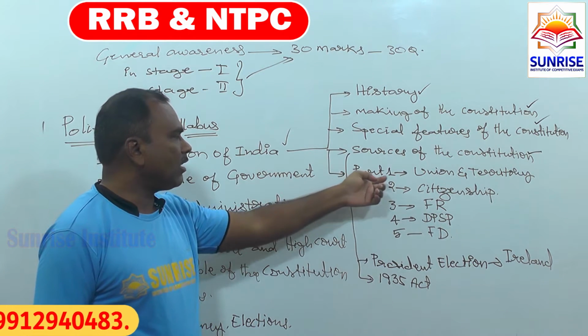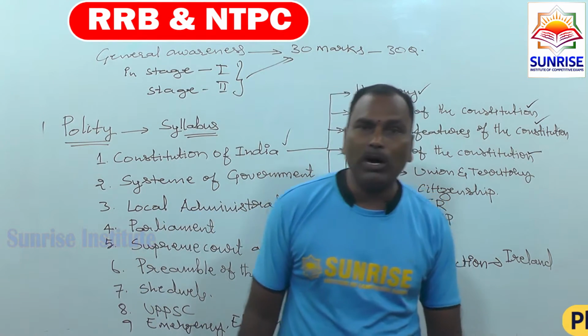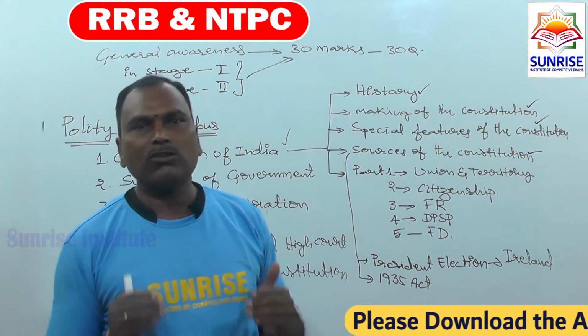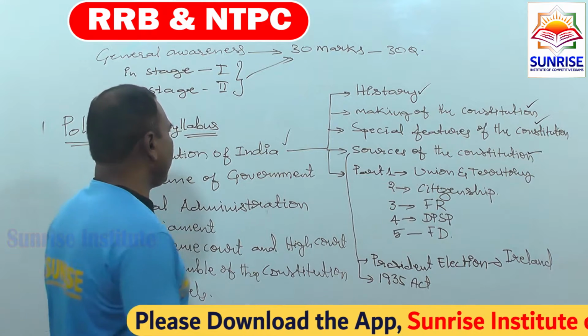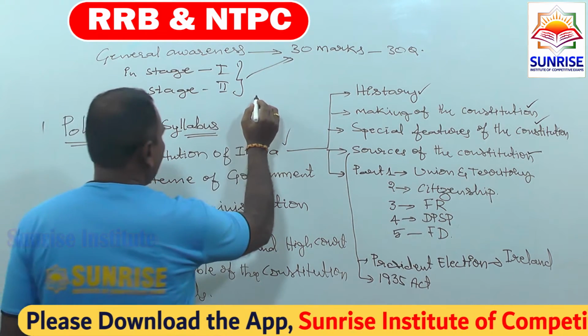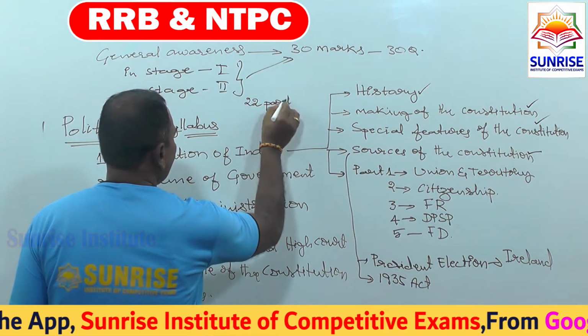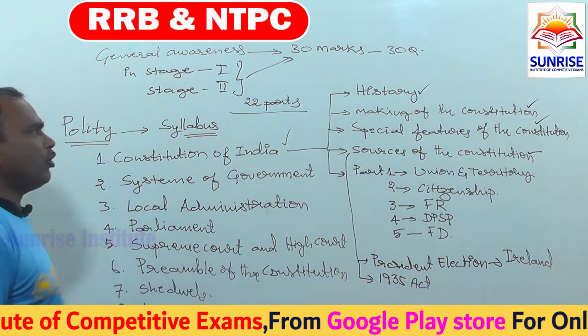Okay, right. Lastly, our constitution consists of 25 parts at present. Numbered 22, but the number of parts is 25. What is the difference? Originally the constitution has 22 parts.